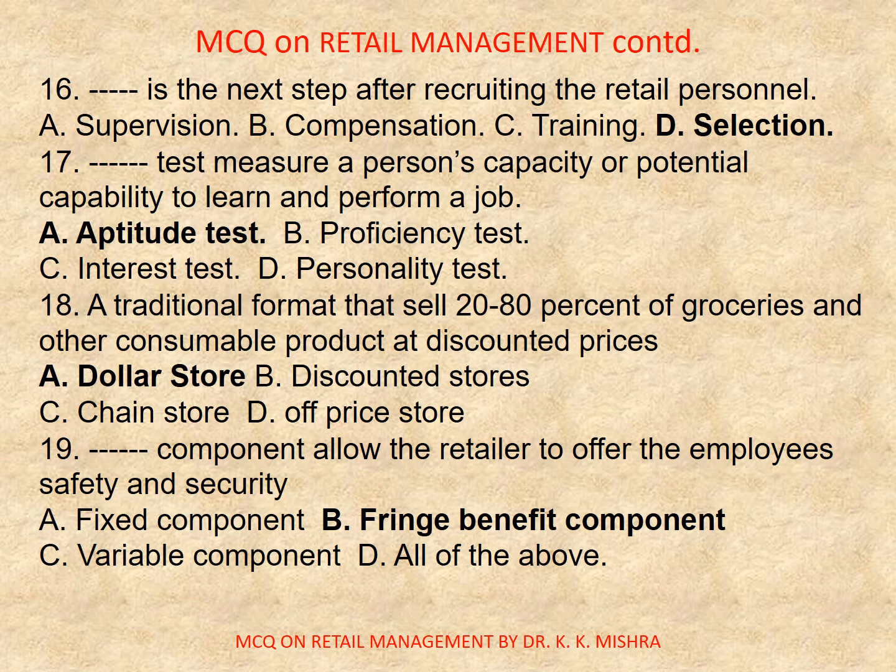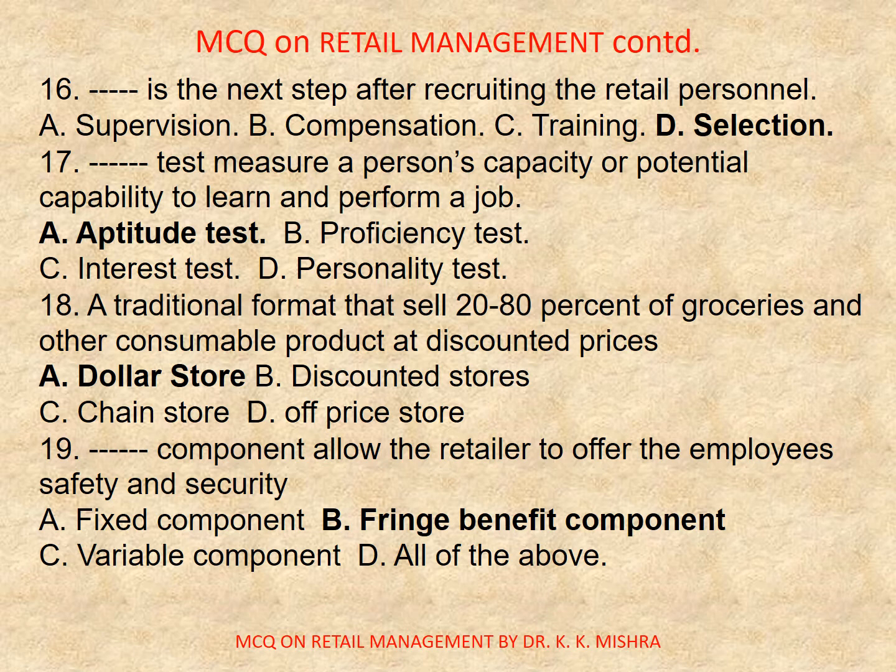Now question number 16. Dash is the next step after recruiting the retail personnel: A. Supervision, B. Compensation, C. Training, D. Selection. Correct option is D. Selection. Question number 17. Dash test measure a person's capacity or potential capability to learn and perform a job: A. Aptitude test, B. Proficiency test, C. Interest test, D. Personality test. Correct option is A. Aptitude test.